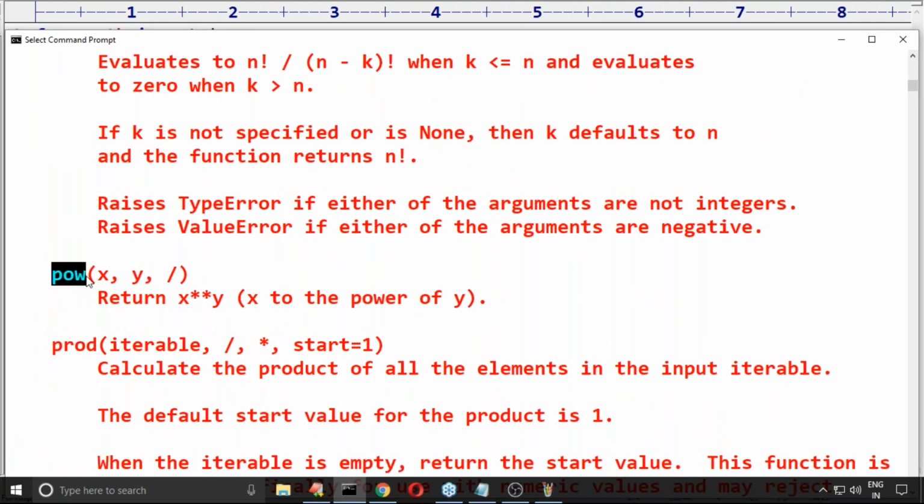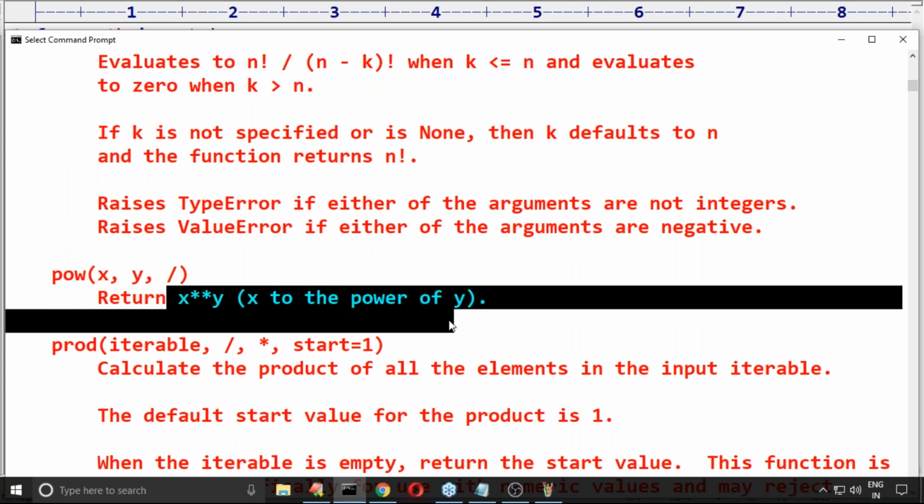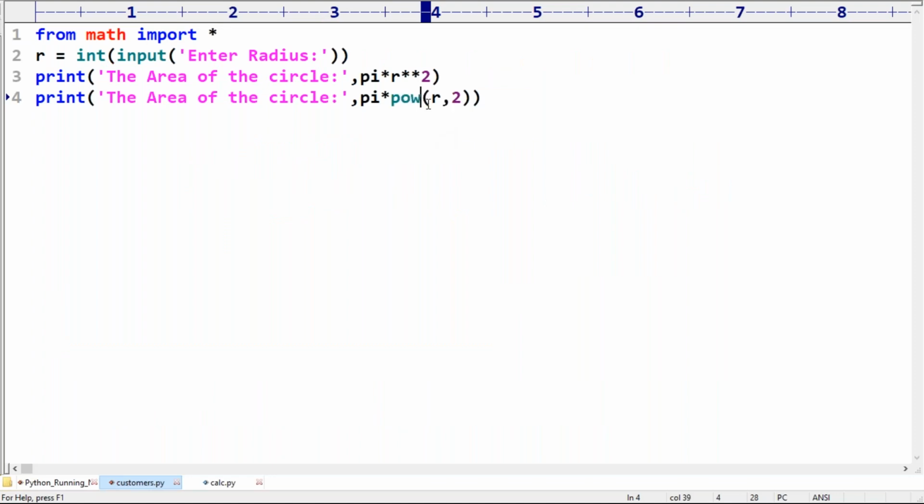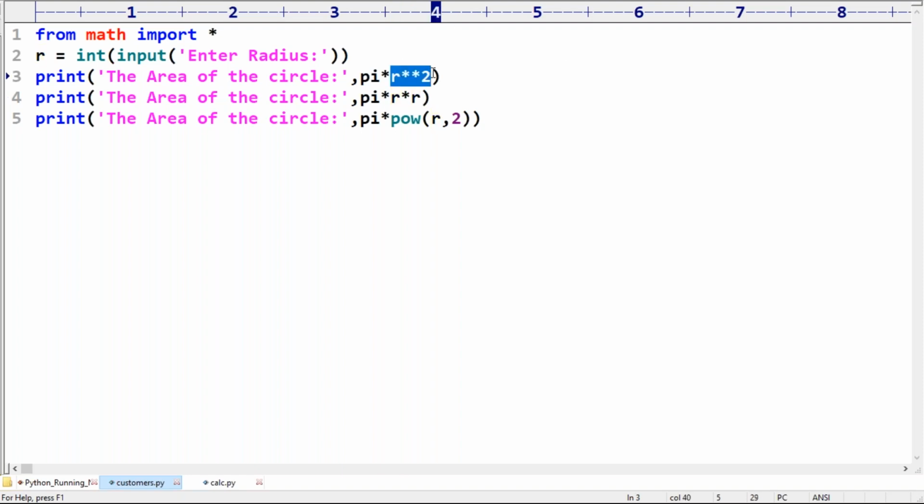Have you observed, power returns x power y, x to the power y. Here, power of r comma 2 is going to work. Or some people may write r into r also. All these things are going to work to find the area of the circle: the power or exponential operator, or r into r, which means r square only. Even the power function is available in the math module.